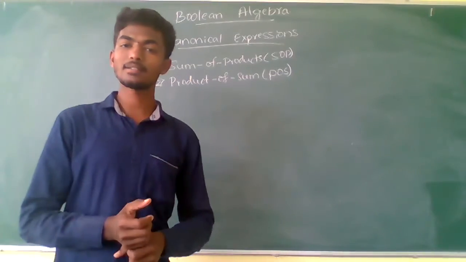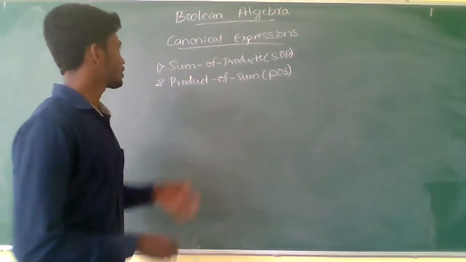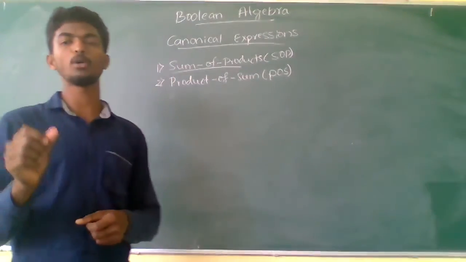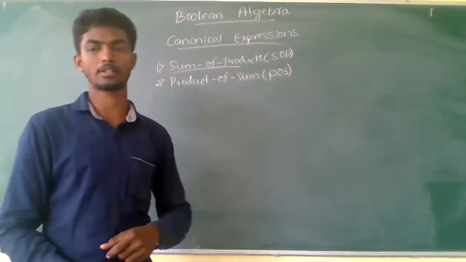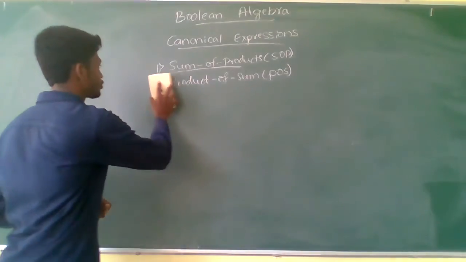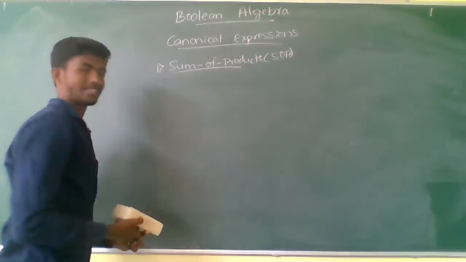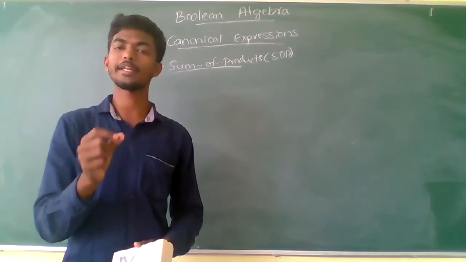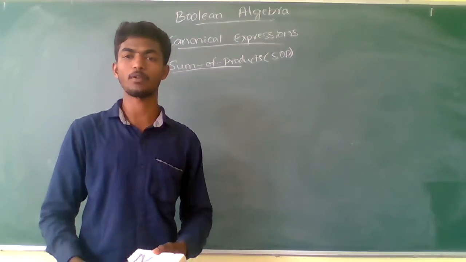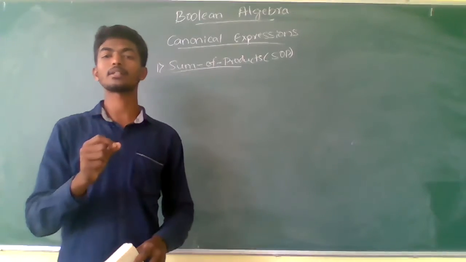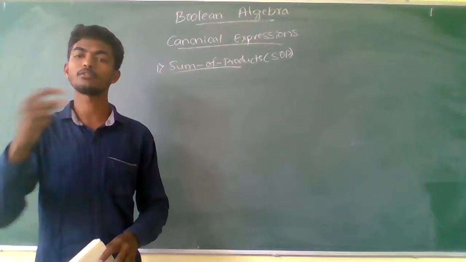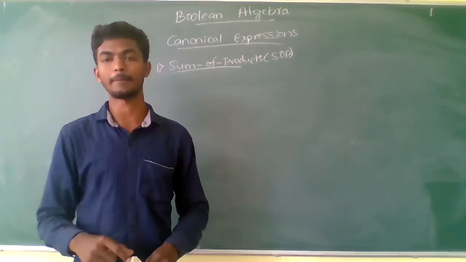Let us first understand how to convert the given Boolean expression into the sum of products form. When we need to convert the Boolean expression into the sum of products form, every product term in the given expression has to be converted into a min term.